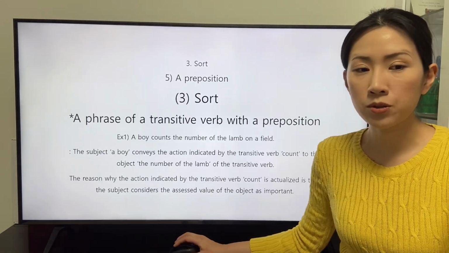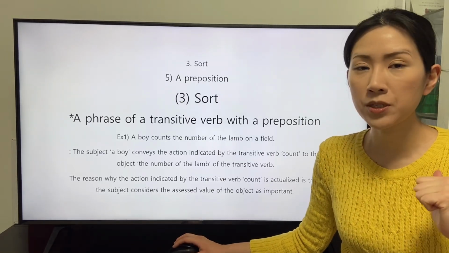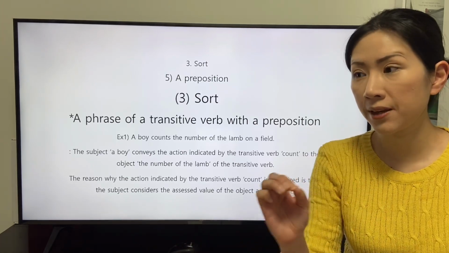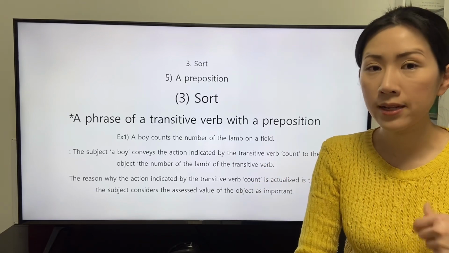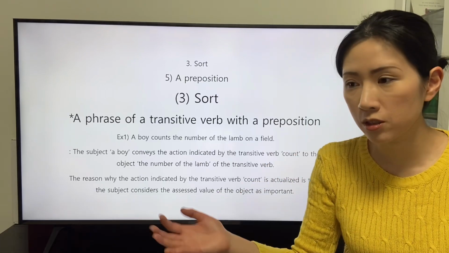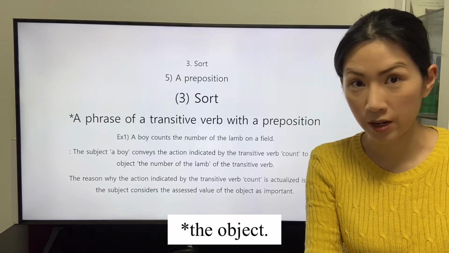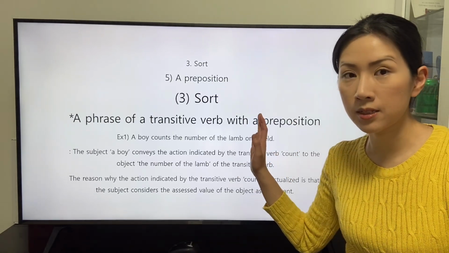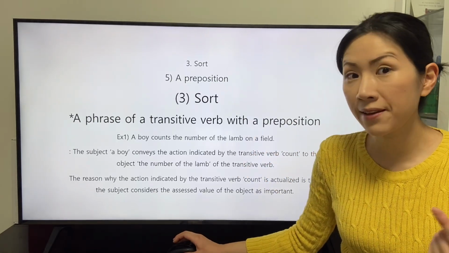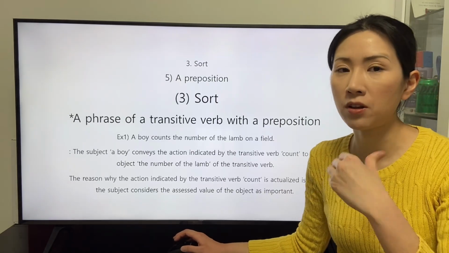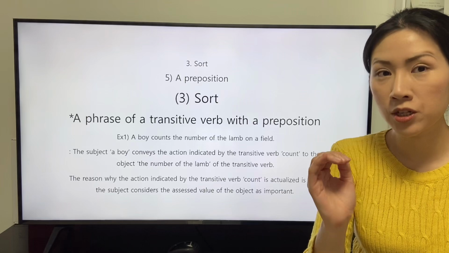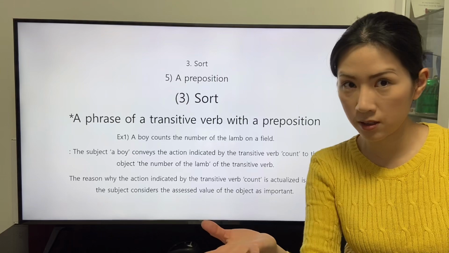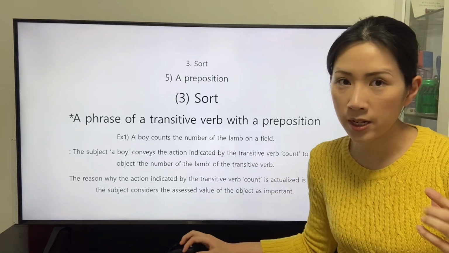We will focus on the transitive verb count and the preposition on. The original definition conveyed from the transitive verb count is that the subject figures out the number of. Let's think of the object of the transitive verb in this clause. The object of the transitive verb is the number of the lamp. So the original definition of the transitive verb is conveyed to the object to get the action indicated by the transitive verb.